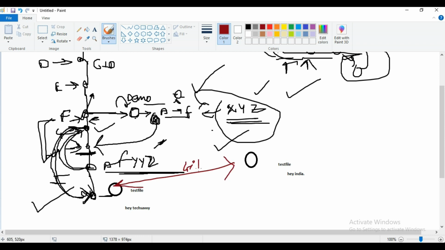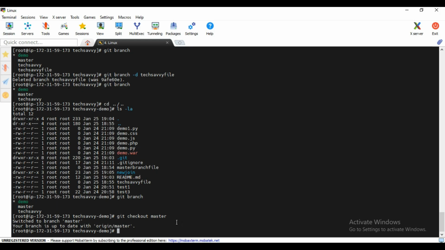Now when you merge these branches from here to here, git will get confused: you have 2 files with the same name, which is completely fine, but the content is different. So it is very difficult for git to identify which content to keep first, or second, or whether I want to delete the other one. It will get completely confused, and that's why it will show you the conflict problem. Let me show you how to resolve that conflict.